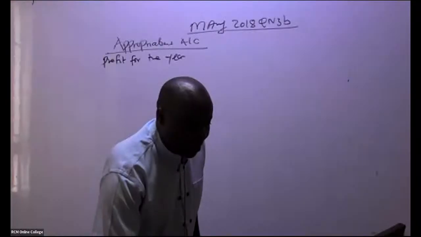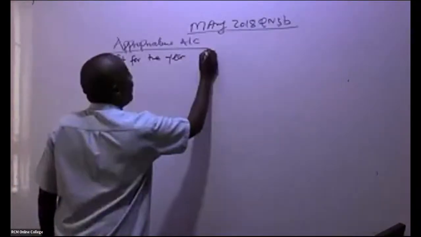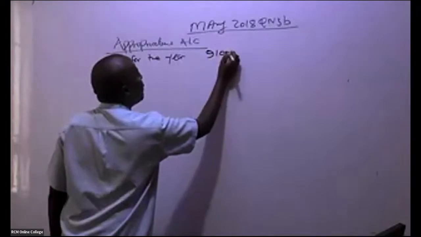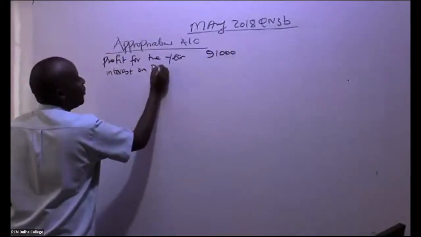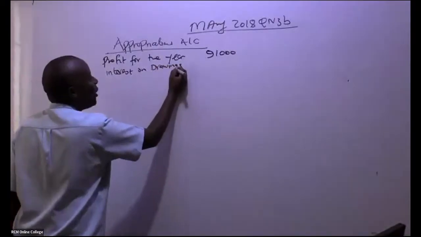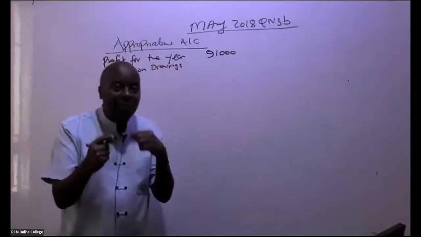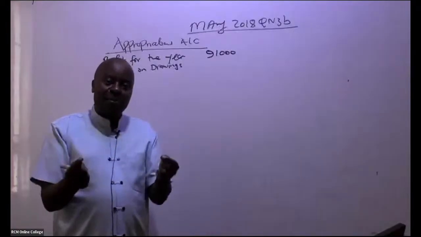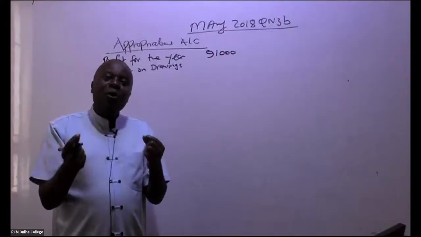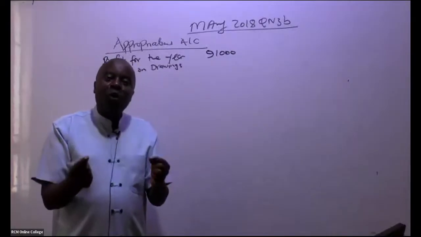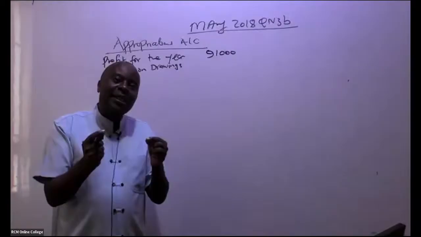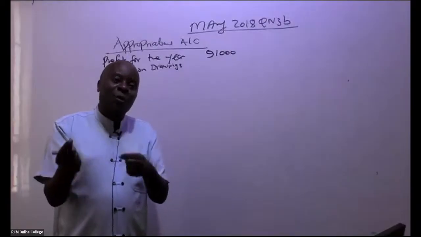Great. Now, this 91,000 profit for the year, if there is any interest on drawings. Remember, as partners, we keep on drawing amounts from the audit firm. Often. And because we would want to discourage drawings from the firm, we normally charge a soft interest, like a soft loan to you.